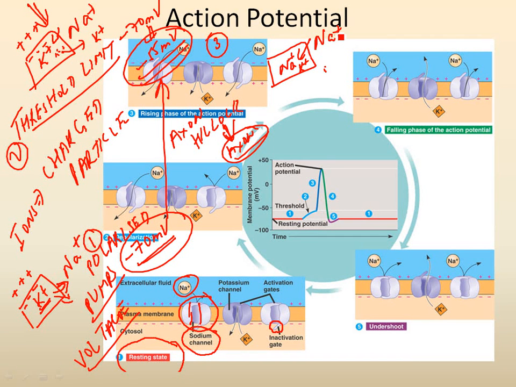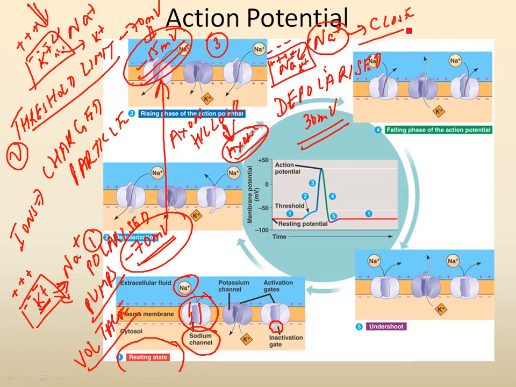Sodium has a positive charge. So what's going to happen? The inside of the membrane is going to become more positive than the outside. Therefore, the cell is going to go into a depolarized state, and the voltage will now go up to 30 millivolts. So the outside is negative, the inside is positive. There is a reversal in polarity. Because of this reversal in polarity, the sodium channels which were open will now close. So no more sodium can flood inside.